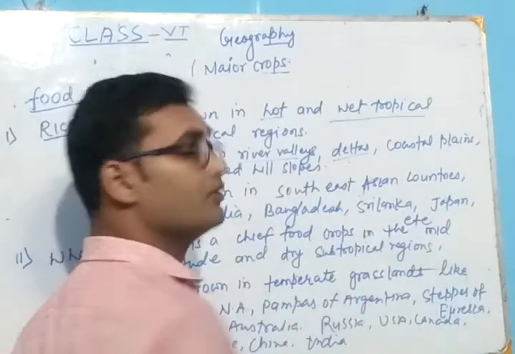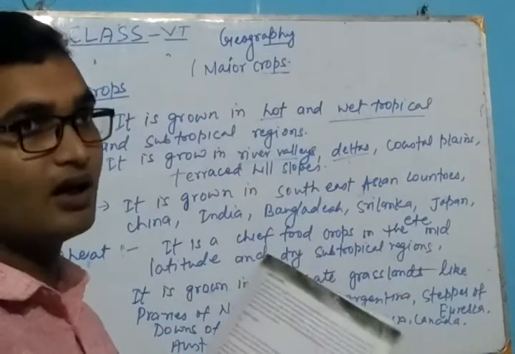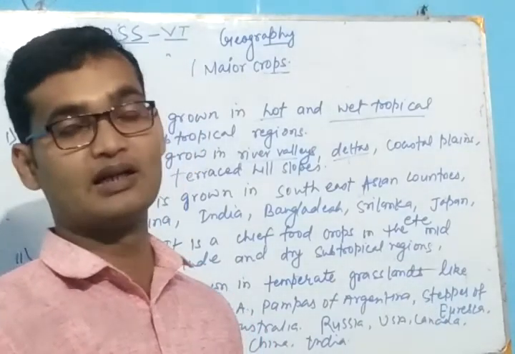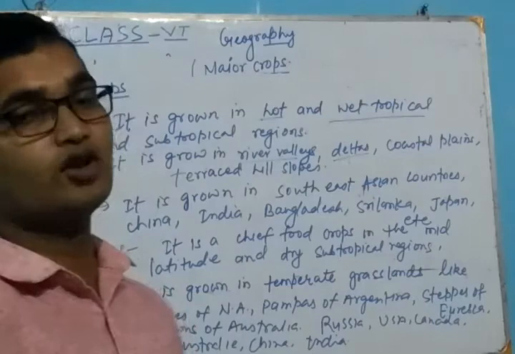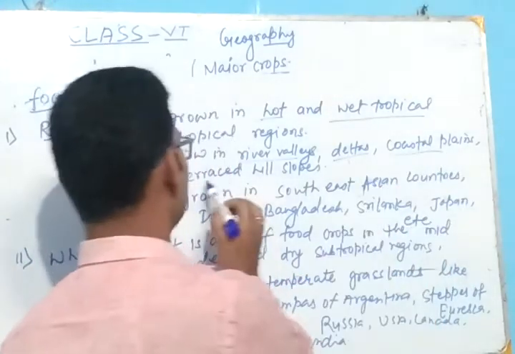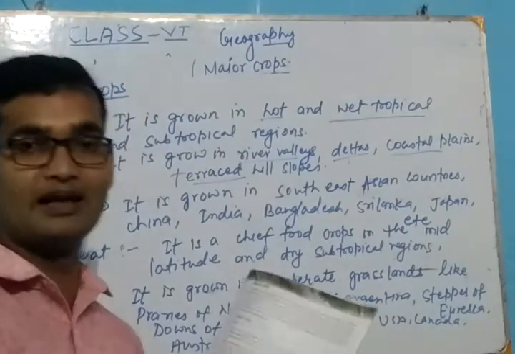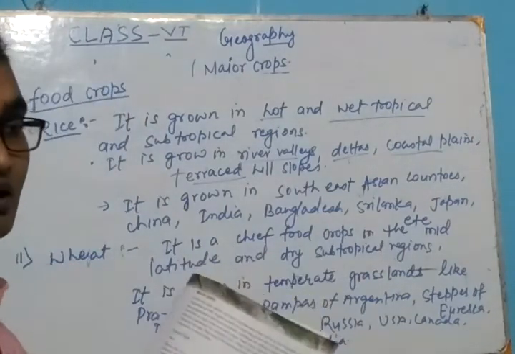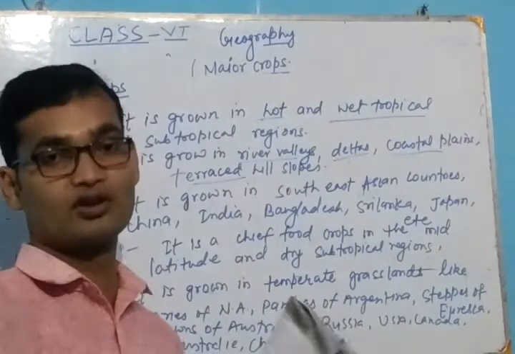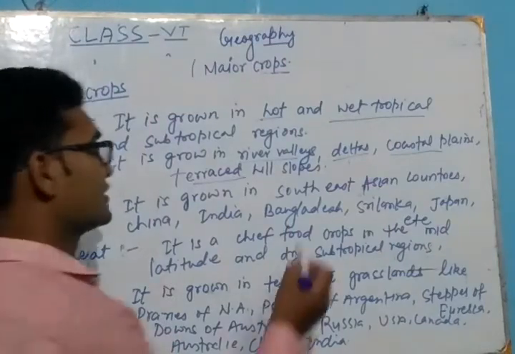Deltas are regions formed by rivers. When two or more rivers meet together, they form a region that is a delta. It is also grown in coastal plains and terraced hill slopes. Terraced hill slopes means slopes that are cut into terraces by the soil. They are made suitable for cultivation.